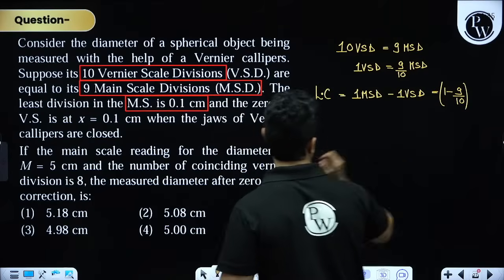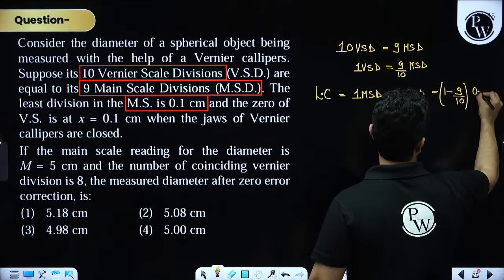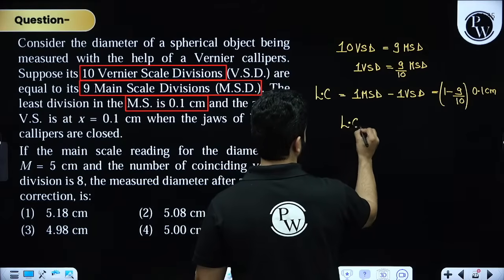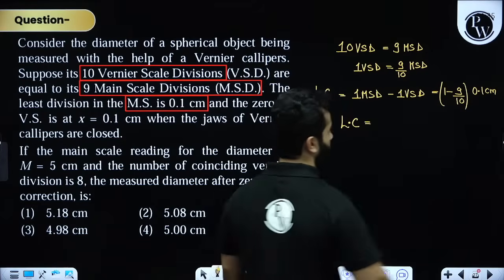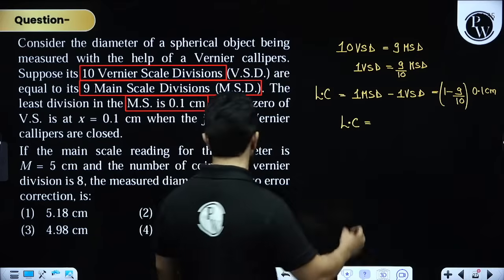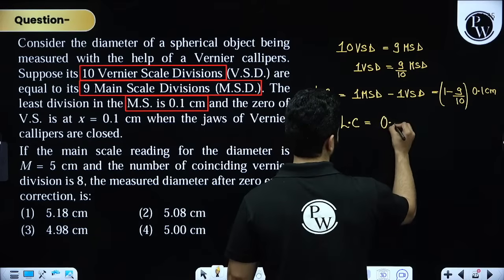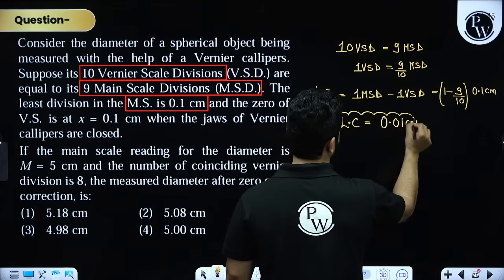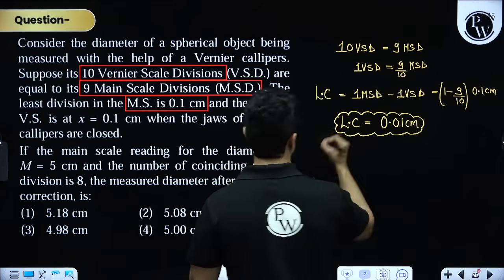So this will be 0.1 centimeter, and finally we'll get our least count as 0.01 centimeter. Least count is 0.01 centimeter.